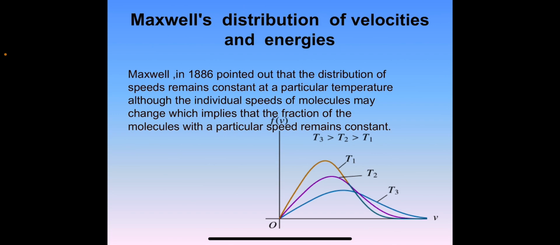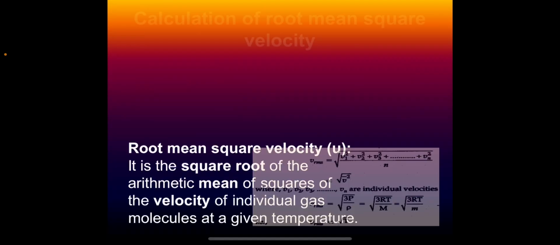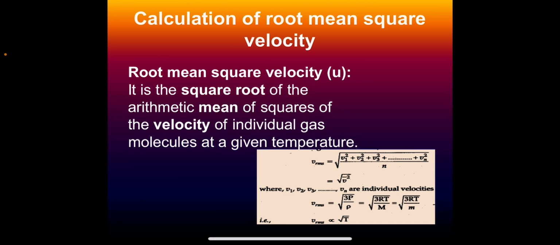Most of the molecules have speeds close to the average and relatively few molecules have speeds far above or far below the average value. The manner in which the molecules of the gases are distributed over the possible range of speeds, from nearly zero to high values, was worked out by Maxwell. There are different types of molecular velocity, like most probable velocity, average velocity and the root mean square velocity.